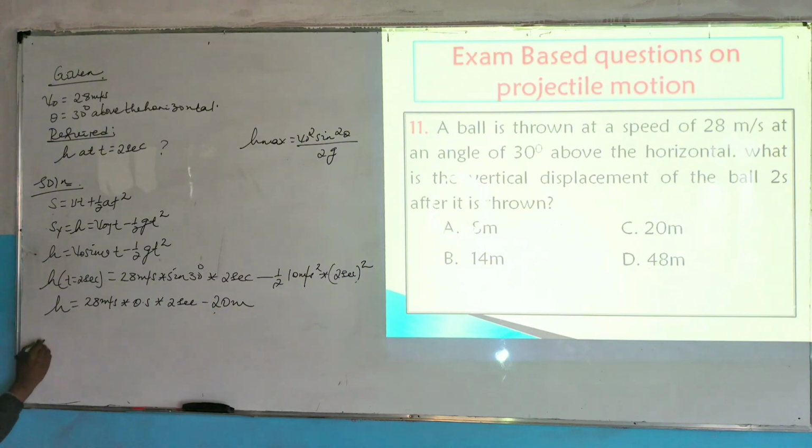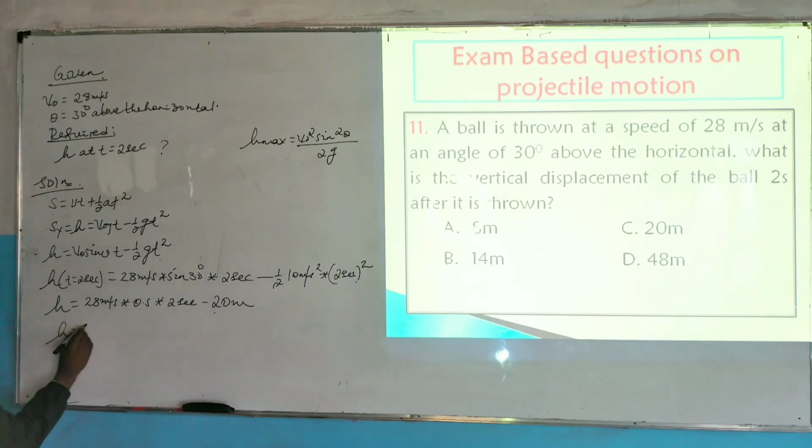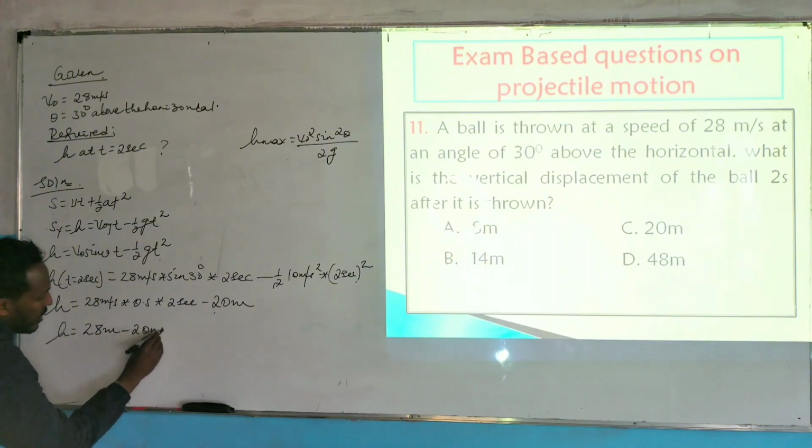እዚህ ጋር ያለው ስታባዛው ምን ይመጣል? h at t is equals to 2 seconds, 28 multiplied by 0.5, which is 14, right? ስለዚህ 14 ሲባዛ በ2 ስንት ይሆናል? 28. 28 meter minus 20 meter.